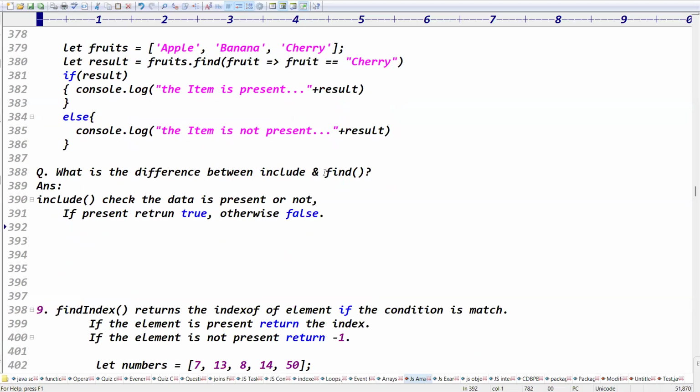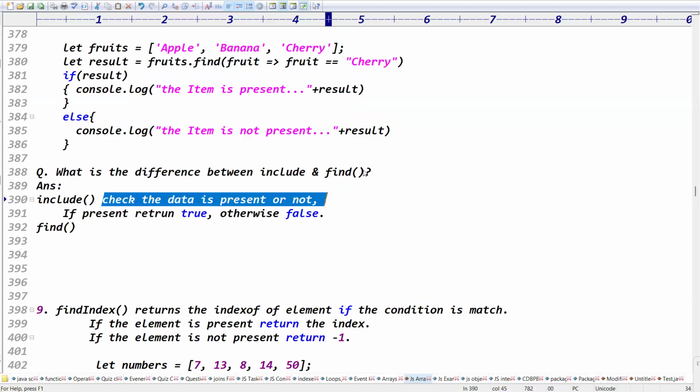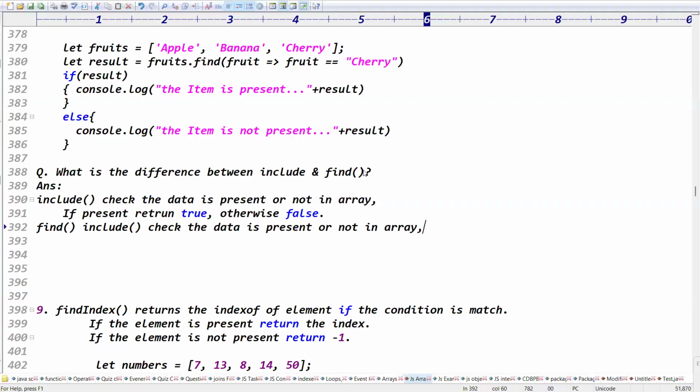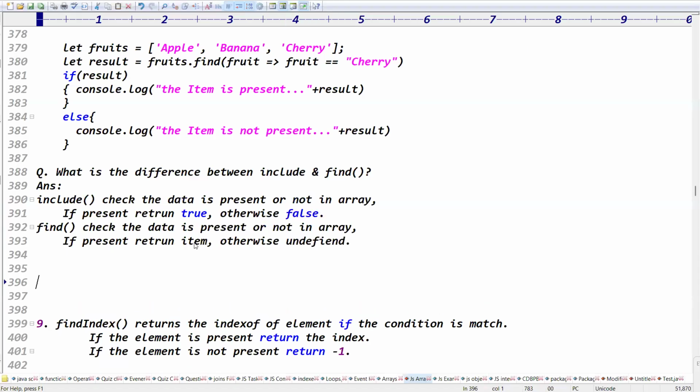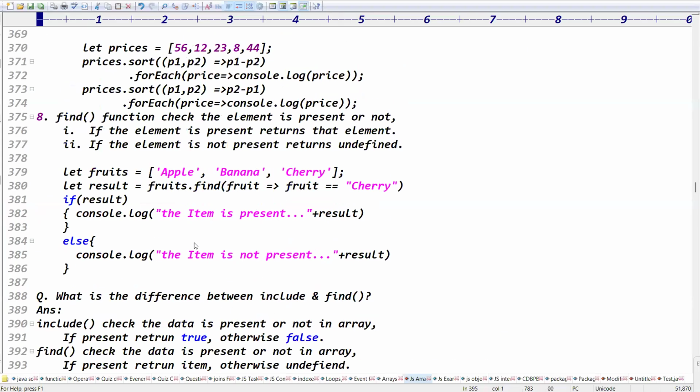What about the find function? The find function is also checking the data. In the cart, I need to check whether the data is present or not. If present, don't return true, you return that item so that I can increase the quantity. Find checks whether the data is present or not in the array. If present, return the item. Otherwise, it returns undefined. Exactly.